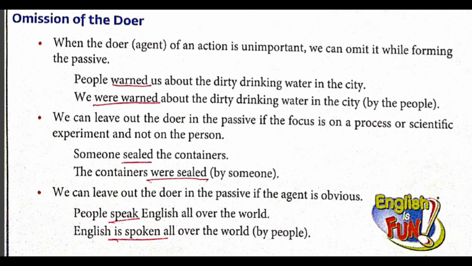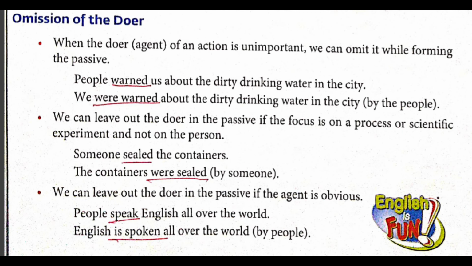Next rule. We can leave out the doer in the passive if the focus is on a process or scientific experiment and not on the person. Once again repeating, please be cautious, please underline. We can leave out the doer in the passive voice. It is not necessary that you should write it. It is understood if the focus is on the process, the work, or a scientific experiment, and not on the person at that moment.